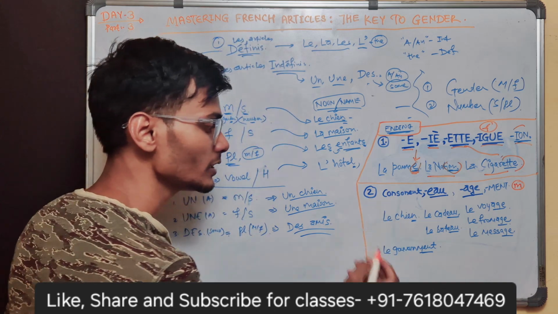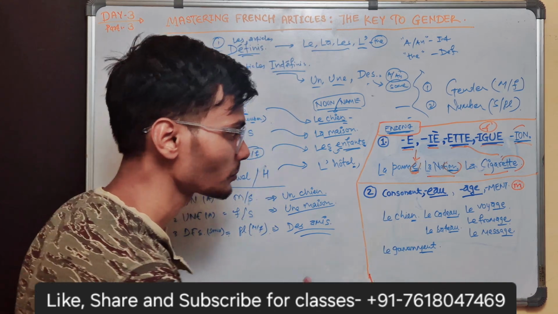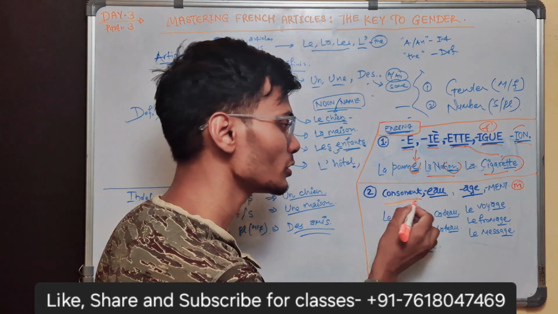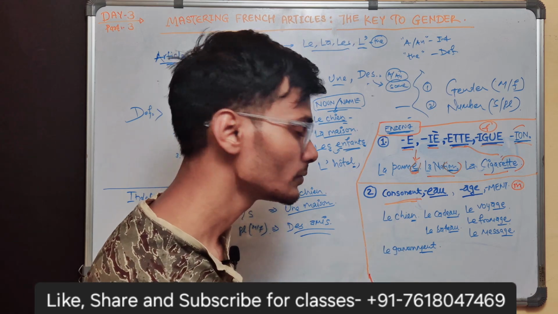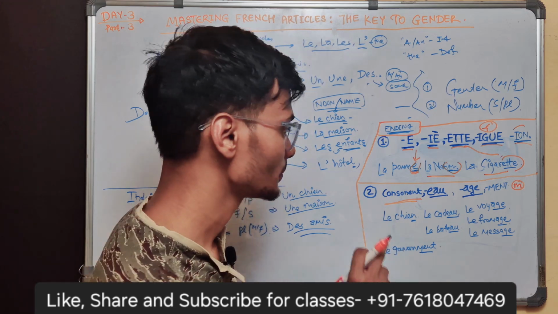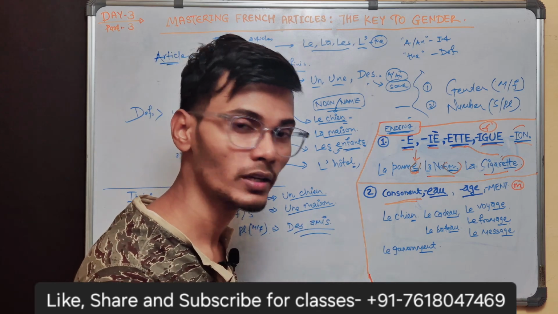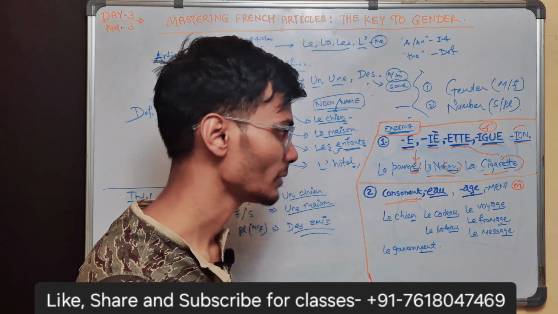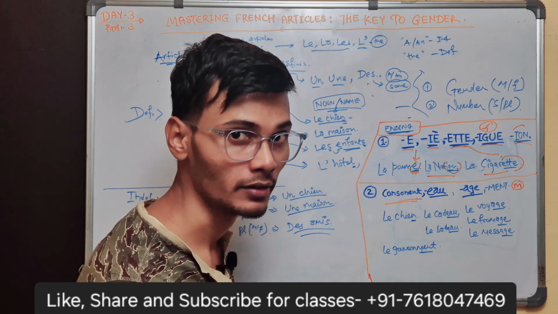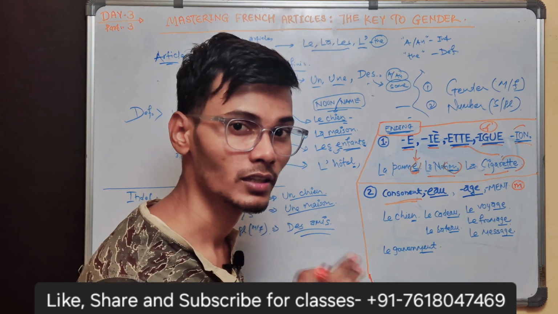For masculine gender, it is easier. Basically, the majority of consonant-ending words are masculine, right? Not all consonant-ending words are masculine, but the majority of them are, mostly around 90%.